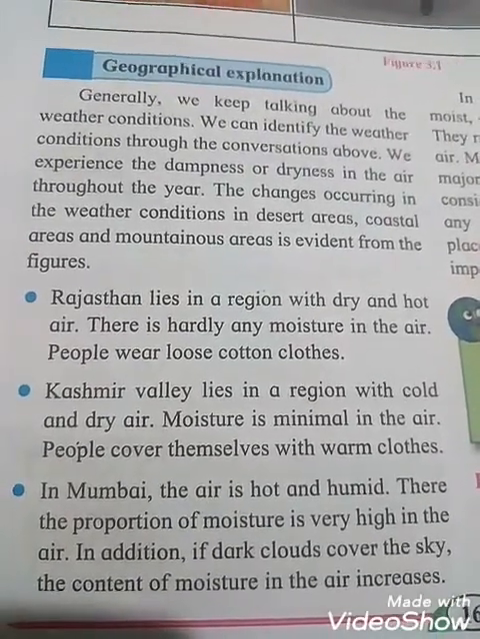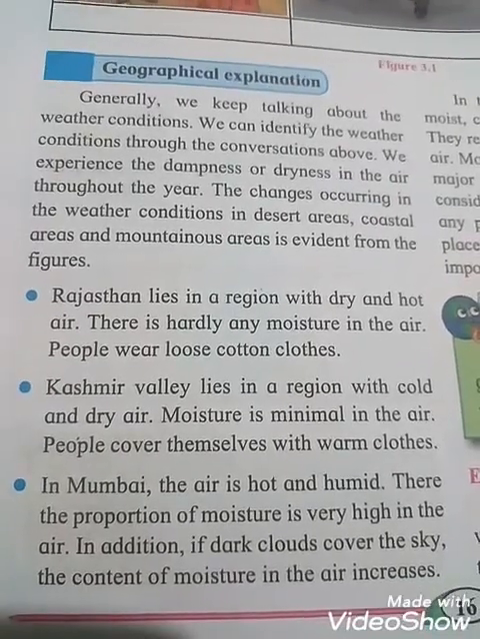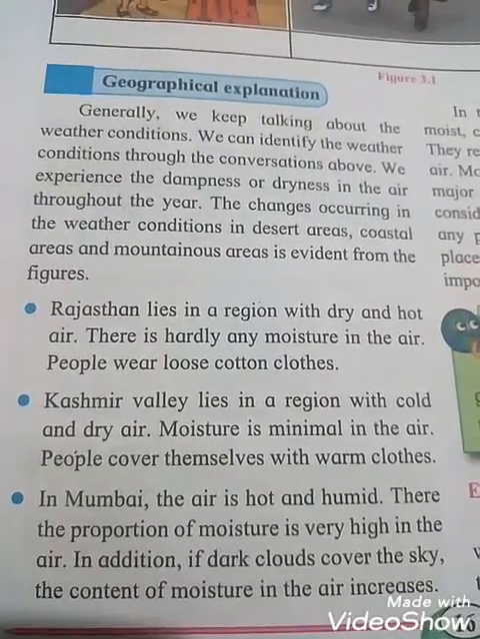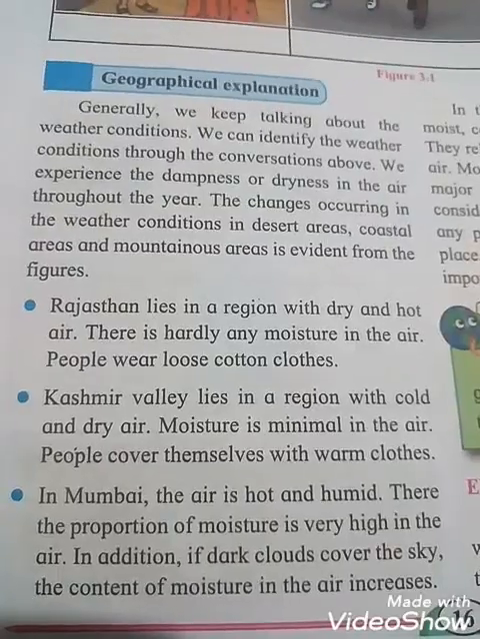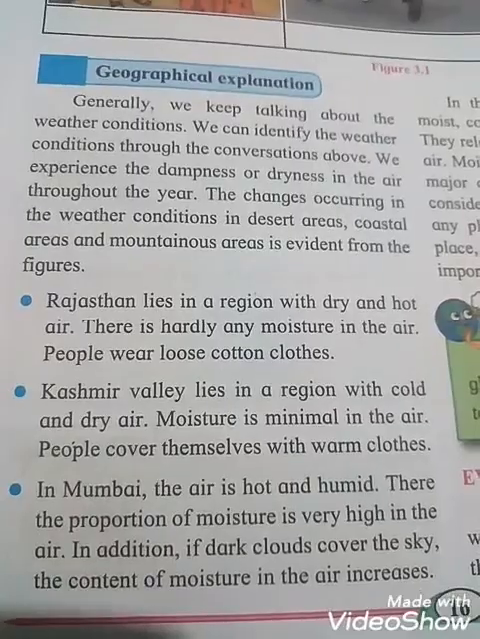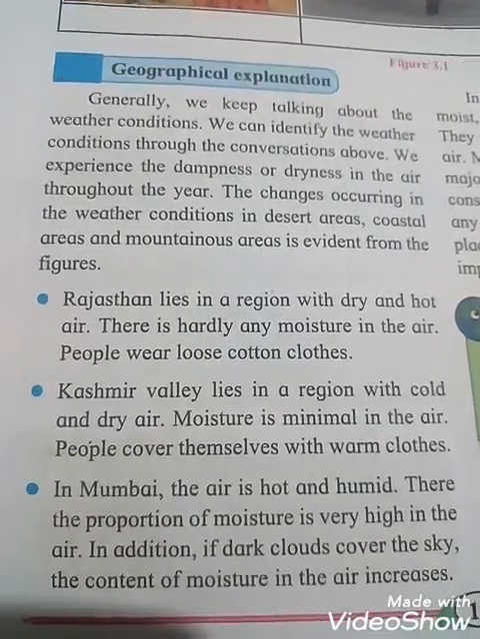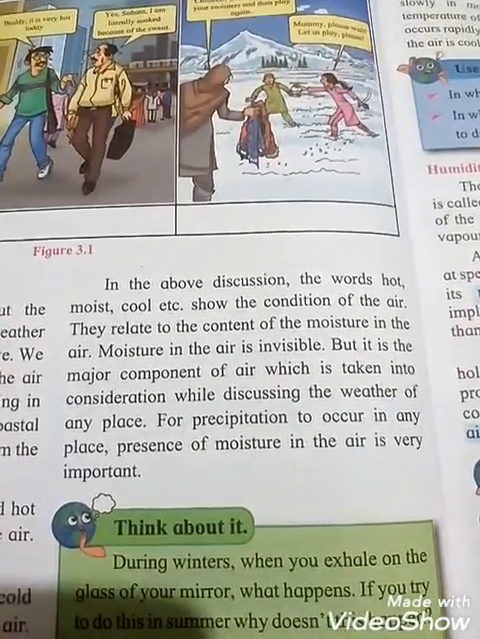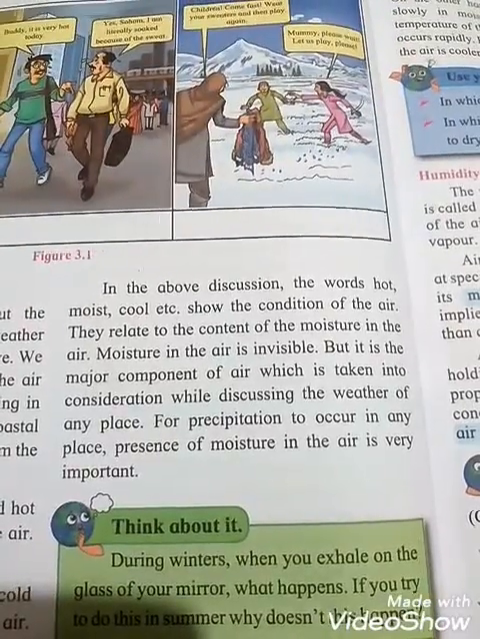And next, in Mumbai, you know that the air is hot and humid. There the proportion of moisture in the air is very high. In addition, if dark clouds cover the sky, the content of moisture in the air increases. Okay. About the discussion, the words hot, moist, cool, etc. show the condition of the air. That means they show the condition of the air.